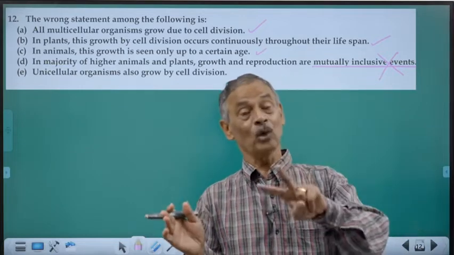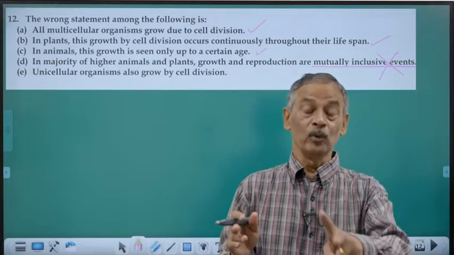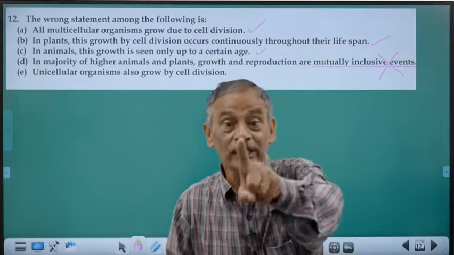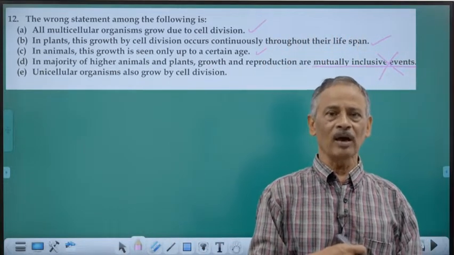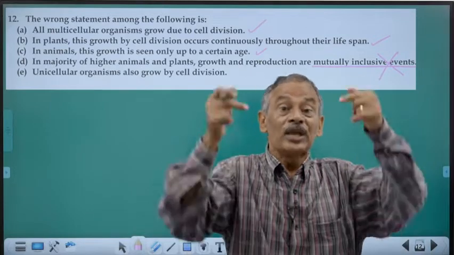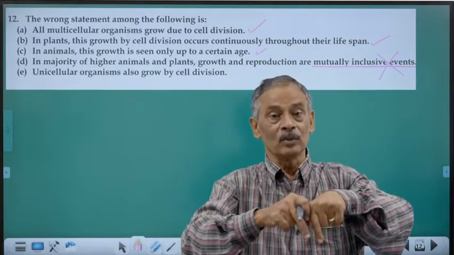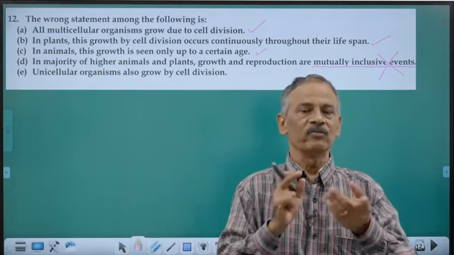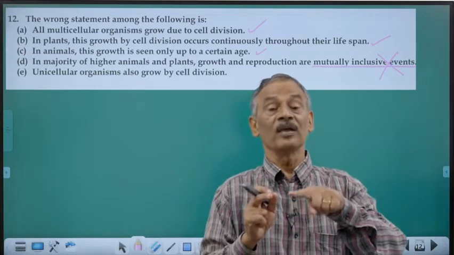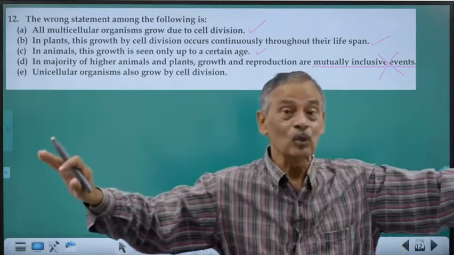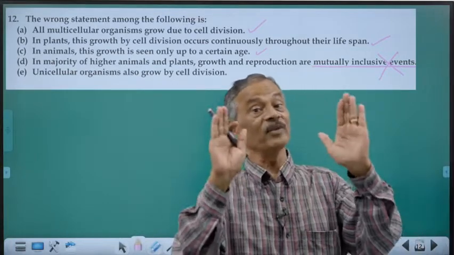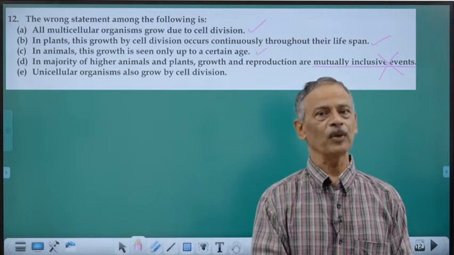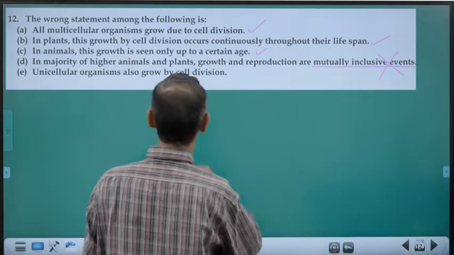Growth and reproduction are mutually inclusive in unicellular organisms. Reproduction and growth are same. They are mutually inclusive in unicellular organisms. Whereas in multicellular organisms, they are all mutually exclusive. Both are not same. They are all having different meaning. That point clear? So that is the wrong one.